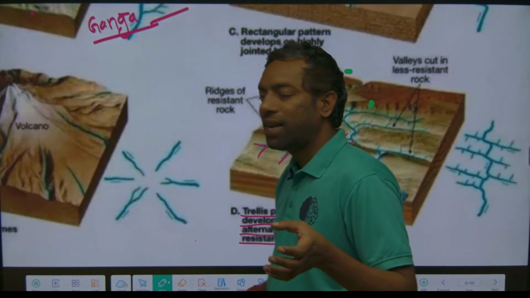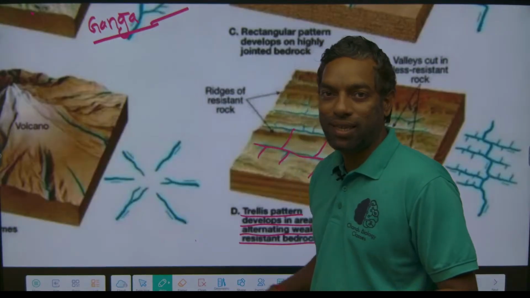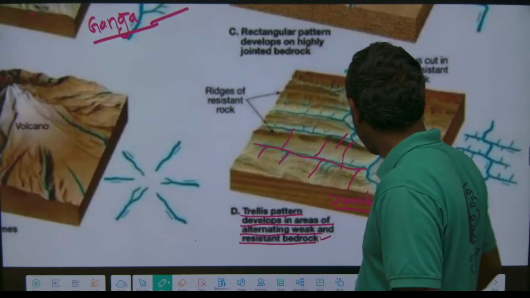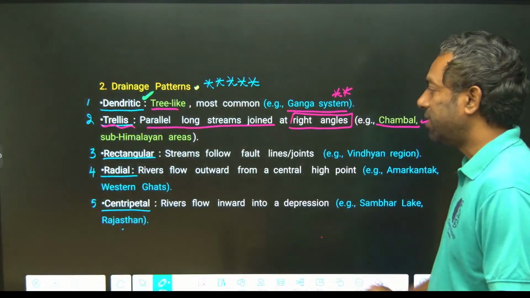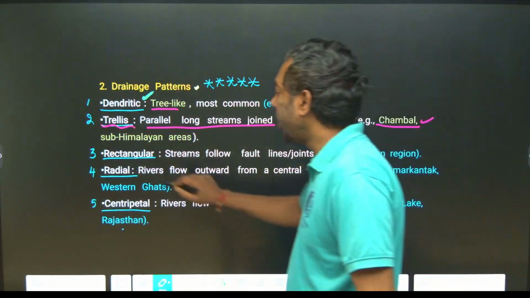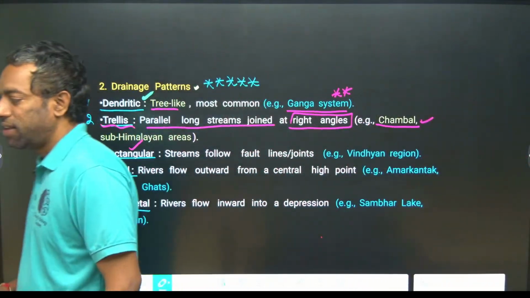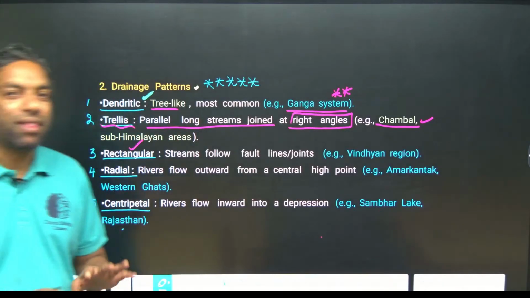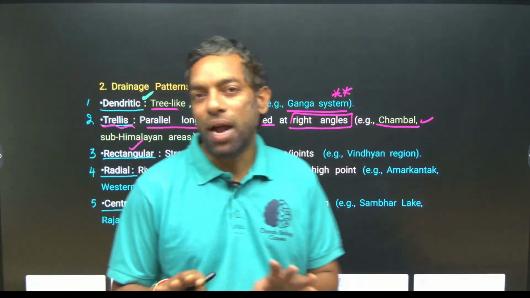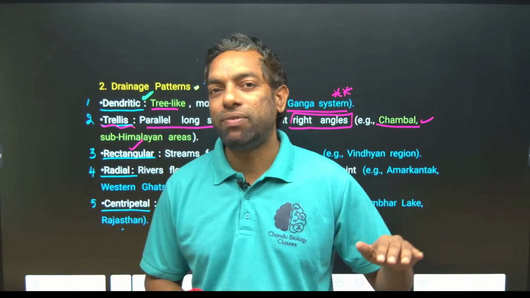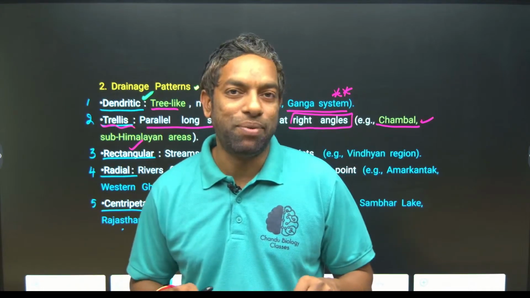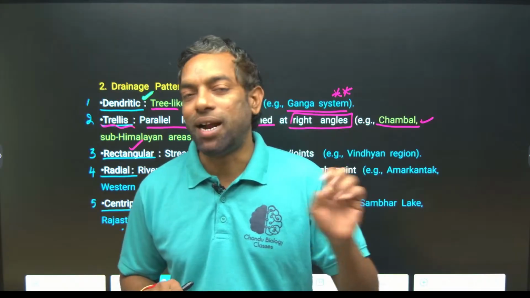Cracks take place in this pattern. Next pattern is the rectangular pattern. Don't be confused: the patterns are nothing but how the rivers flow and create a shape.